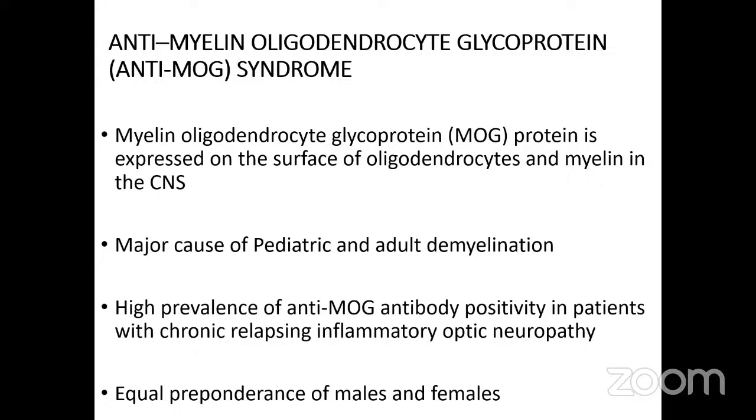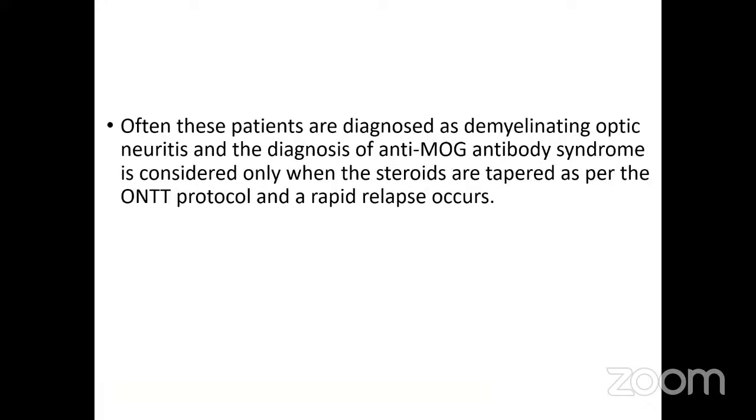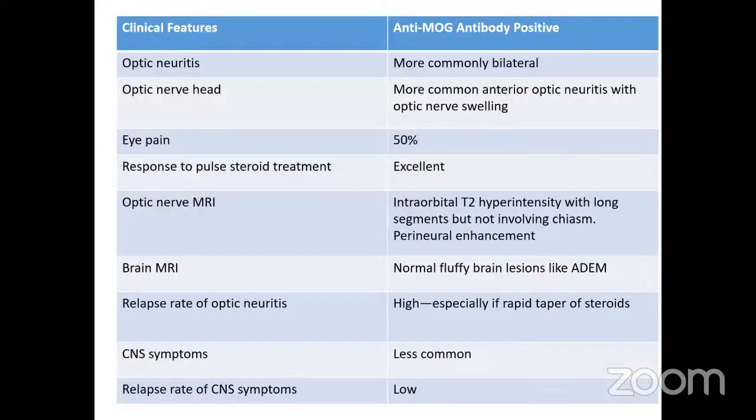The myelin oligodendrocyte glycoprotein is expressed on the surface of oligodendrocytes and myelin in the CNS. It is a major cause of pediatric and adult demyelination. A high prevalence of anti-MOG antibody positivity is seen in patients, and an equal preponderance of males and females is seen. Often these patients are diagnosed as demyelinating optic neuritis, and anti-MOG antibody is considered only when the steroids are tapered as per the optic neuritis treatment trial protocol and a rapid relapse occurs.